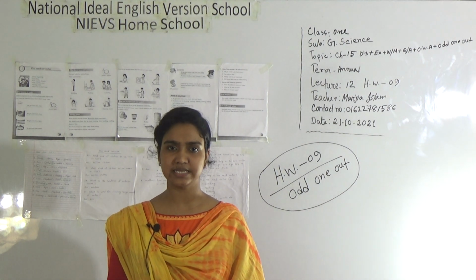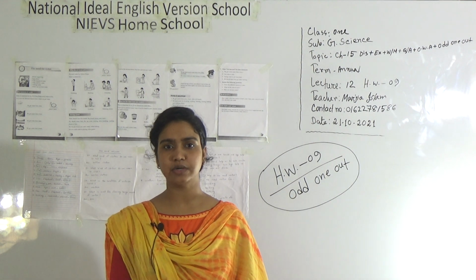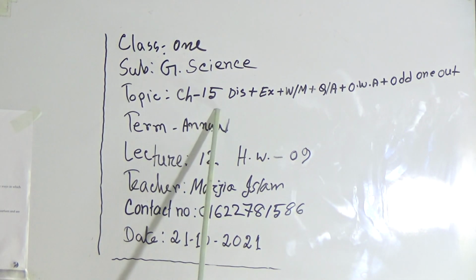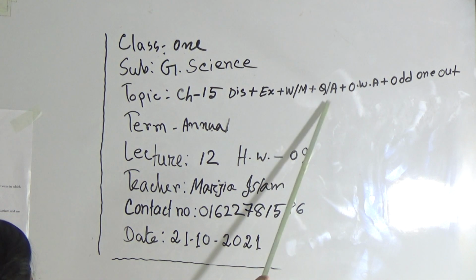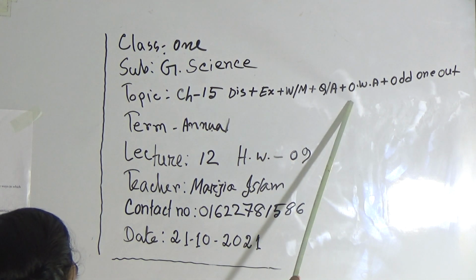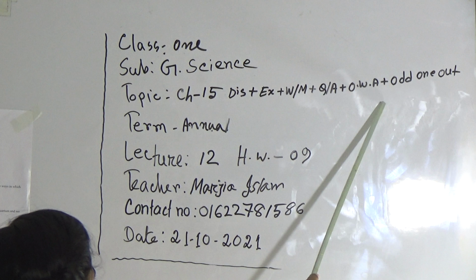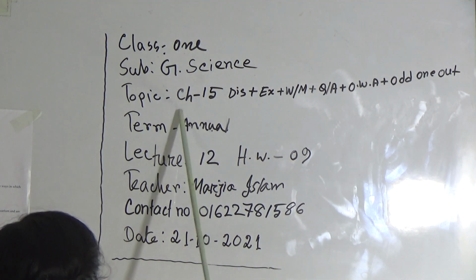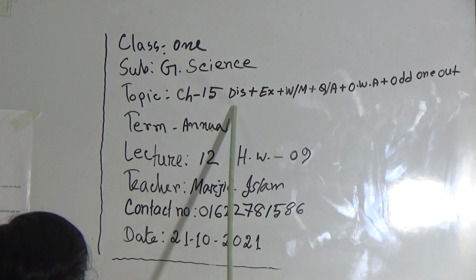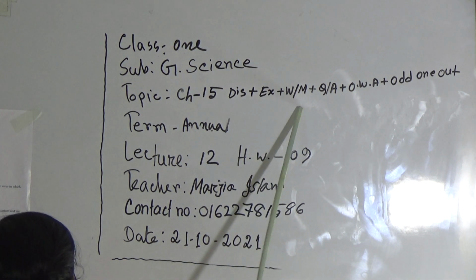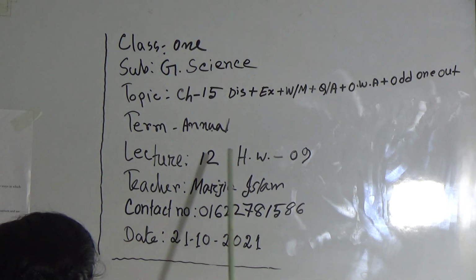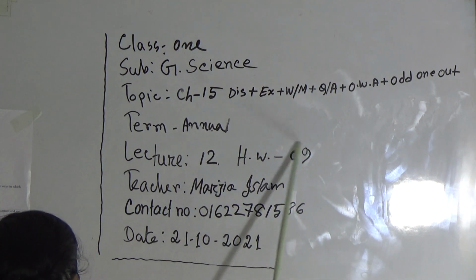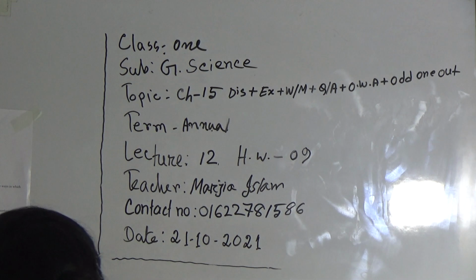Now I am going to take a General Science class for class 1. Our today's topic is Chapter 15: Discussion, Exercise, Word Meaning, Question Answer, One Word Answer, Odd One Out. Our lecture number 12 and SW number 9. Now start our class.